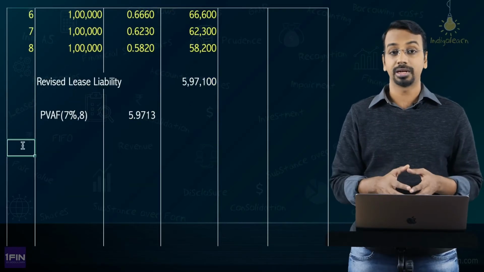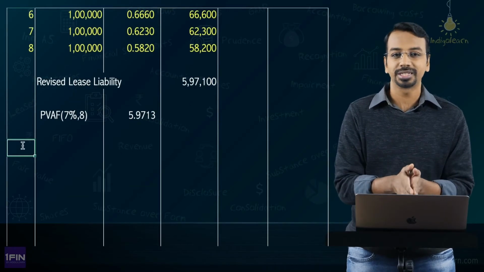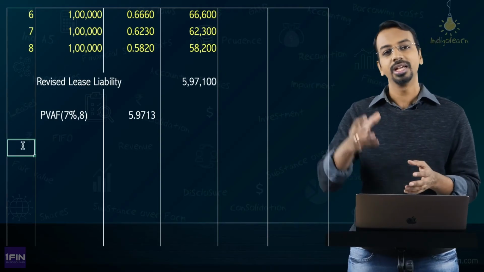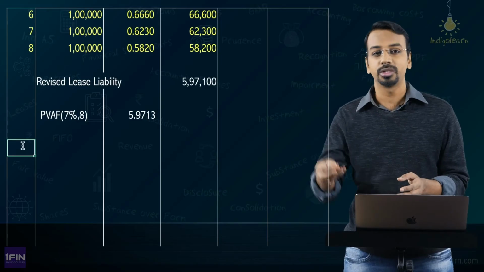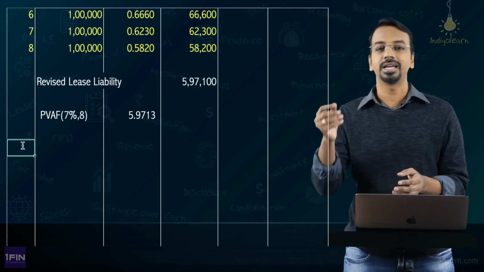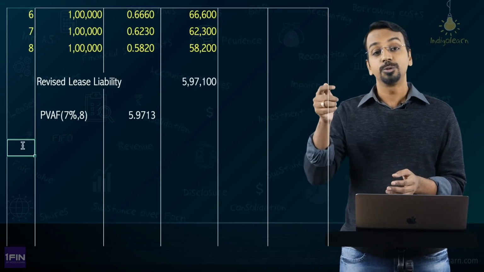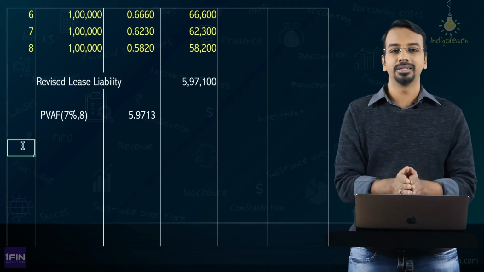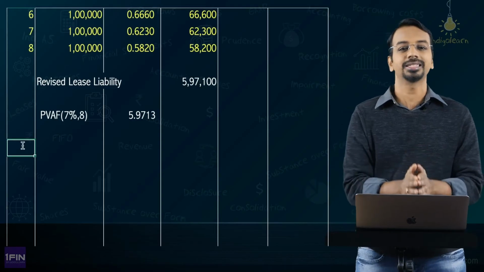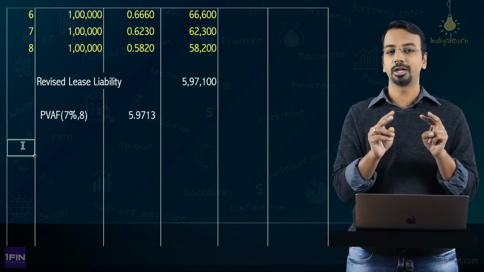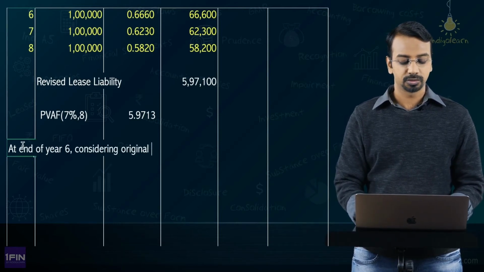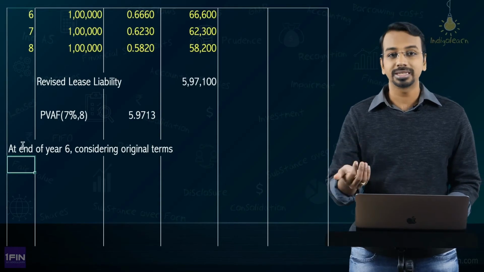What we also need to calculate is, as at the beginning of year 7 or at the end of the 6th year, what is the lease liability? That is to say, you started from year 1, where you would have recognized the lease liability and right of use asset. Now, using that lease liability and right of use asset, you have to arrive at the closing balance of the lease liability as at the end of year 6. Again, there are two ways to do this. At the end of year 6, considering the original terms, what would have been the lease liability?